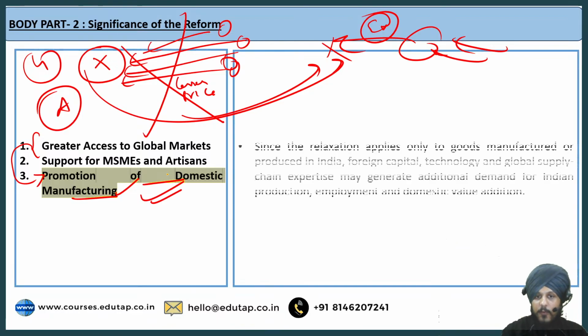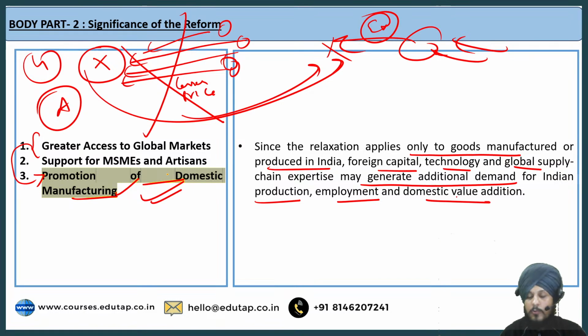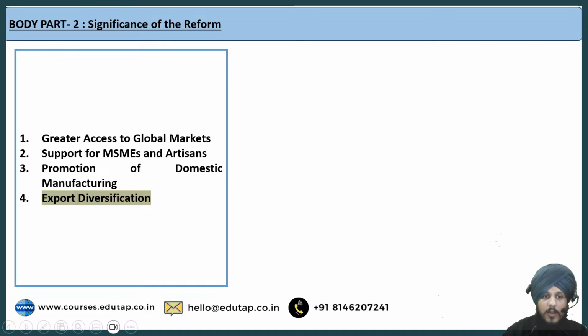So if I read it for you, since the relaxation applies only to goods manufactured or produced in India, foreign capital, technology, and global supply chain expertise may generate additional demand for Indian production, employment, and domestic value addition, right? So this is going to be another significance of that. Point number 4 is with respect to export diversification, right?